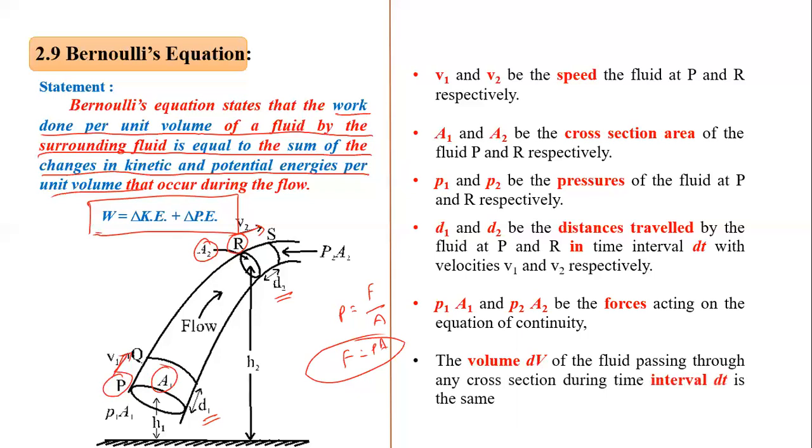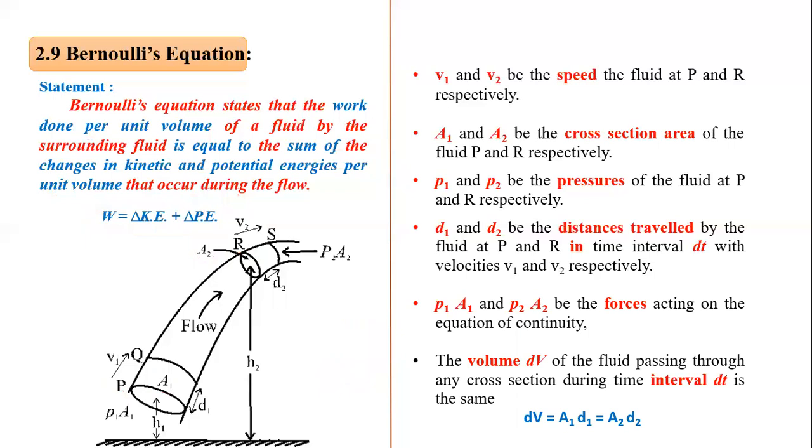The volume dV of the fluid passing through any cross section during the time interval dt is the same. So by this we can write dV is equal to A1 D1 is equal to A2 D2.